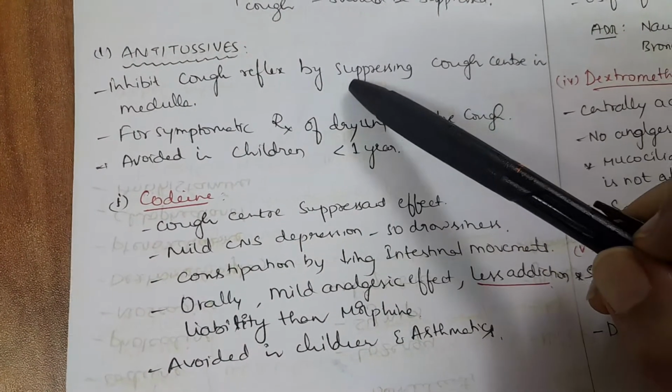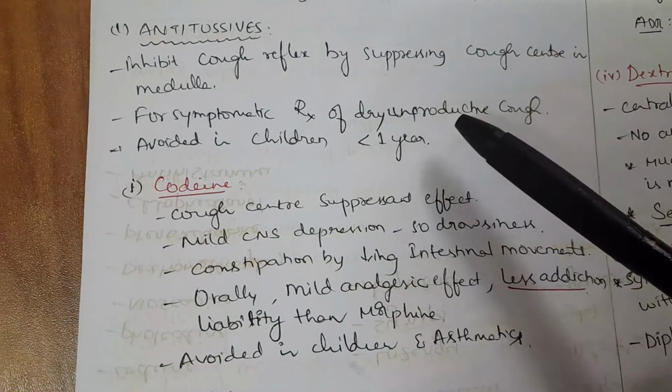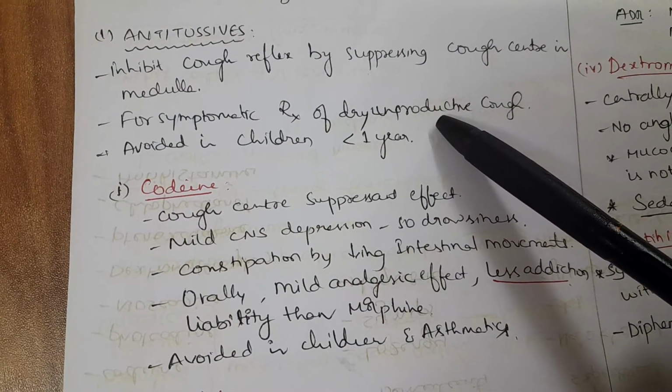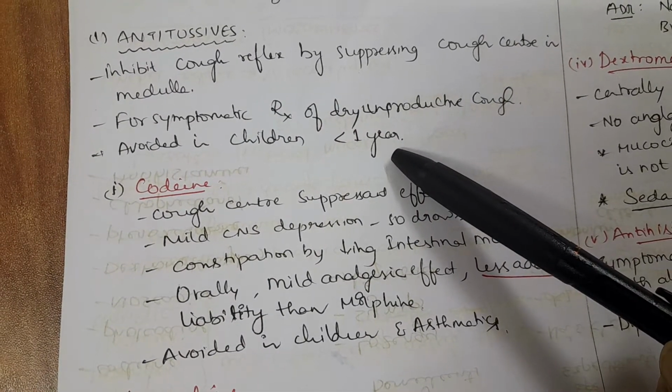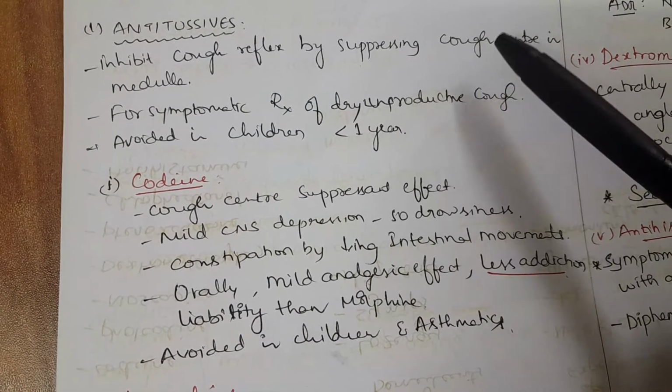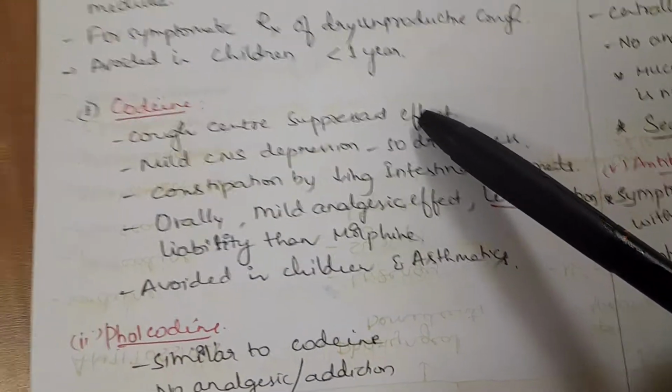Antitussives. They inhibit the cough reflex by suppressing the cough center in the medulla. They are used in the symptomatic treatment of dry and unproductive cough. They are mostly avoided in children less than 1 year of age. Antitussives include codeine. Let's see codeine.